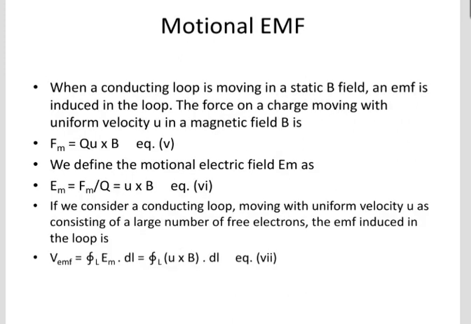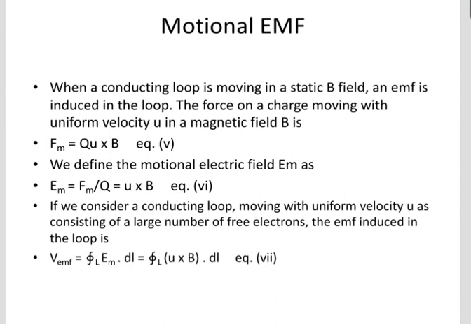Next is motional EMF. When a conducting loop is moving in a static B field, an EMF is induced in the loop.